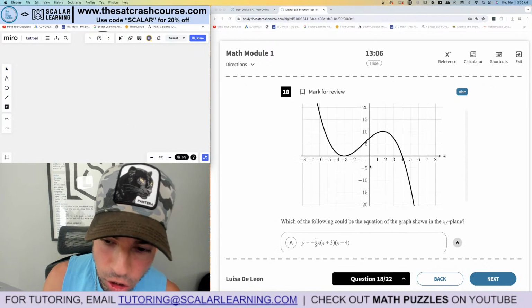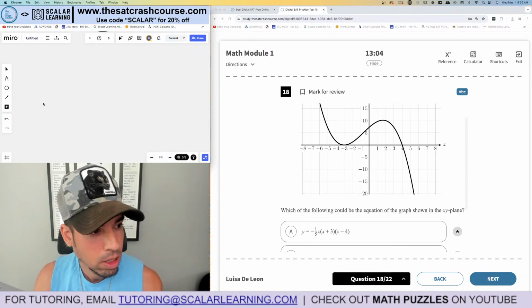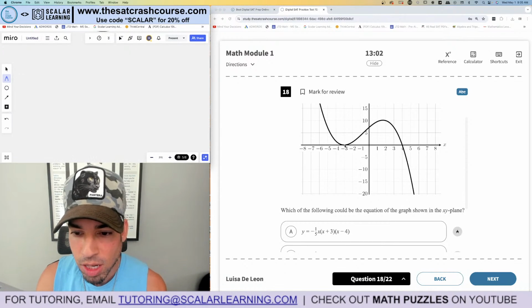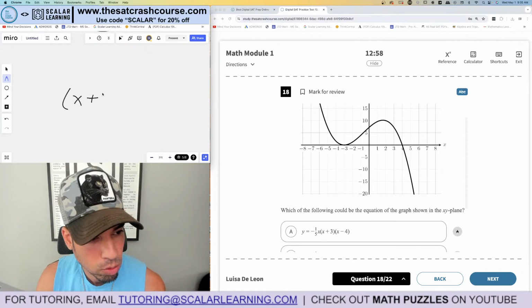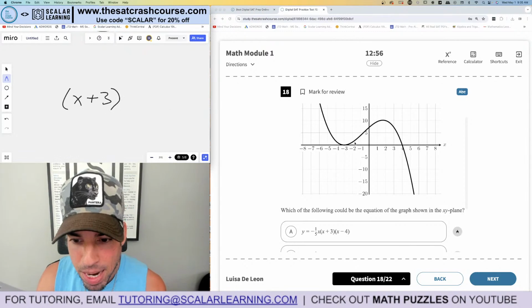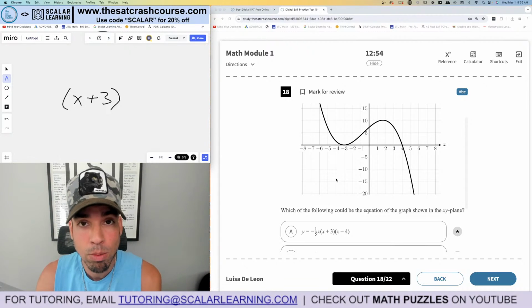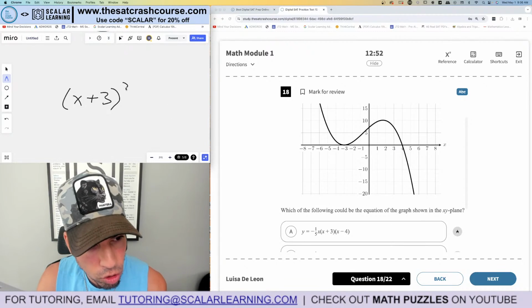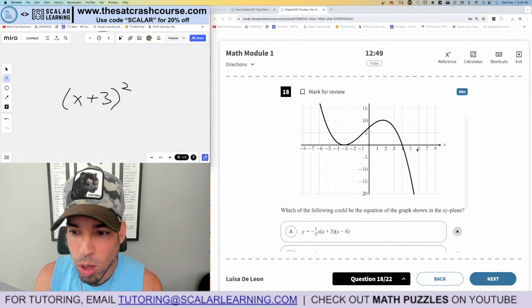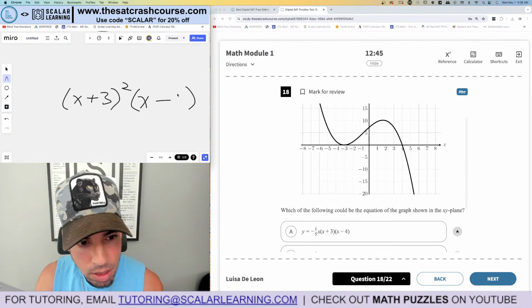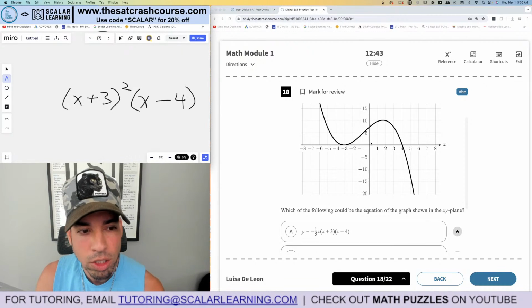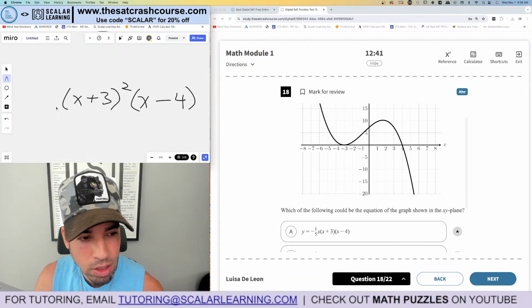18. Which of the following could be the equation of the graph shown? All right, so what I'm seeing here, and I'm just going to tell you before I even look at the options, I'm seeing an x-intercept at -3, which means it would be x plus 3. But since it bounces, we're going to assume it's an even multiplicity, probably a multiplicity of 2. So I know I should have x plus 3 squared. And then I have another x-intercept at +4, so I'd need x minus 4. And those are the only two x-intercepts. And then we'd have some constant in front of here.